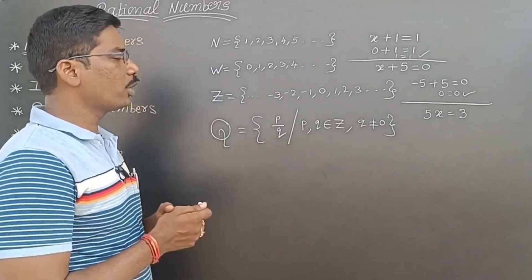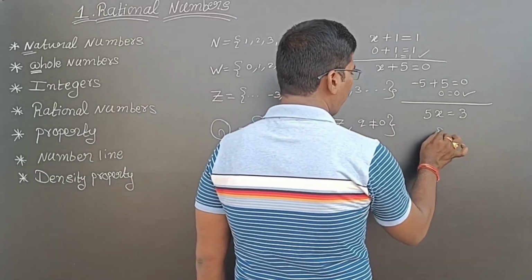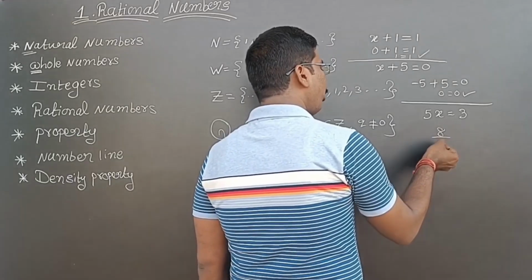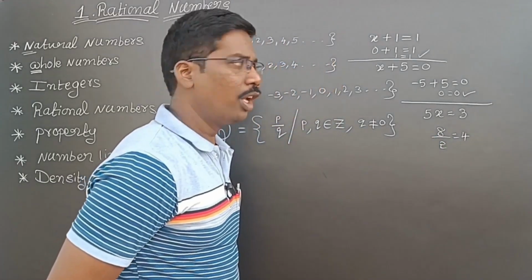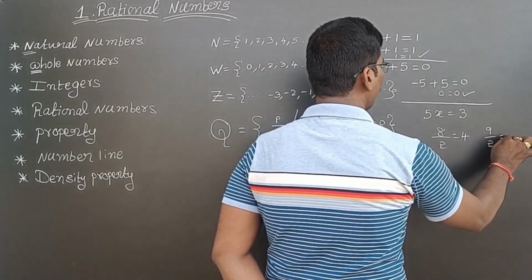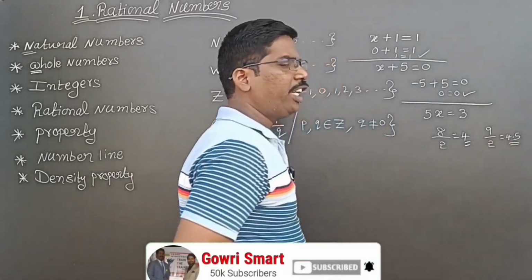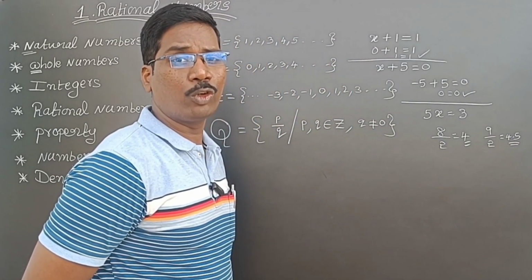So why are rational numbers denoted with Q? See here, I am dividing 8 by 2. If I divide 8 by 2, I get answer 4. Or if I divide 9 by 2, I get answer 4.5.